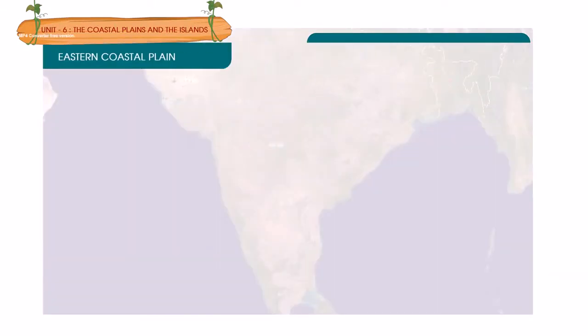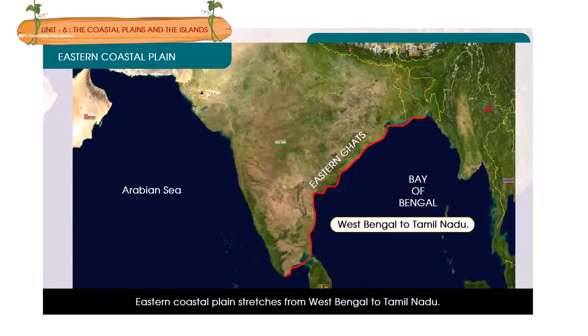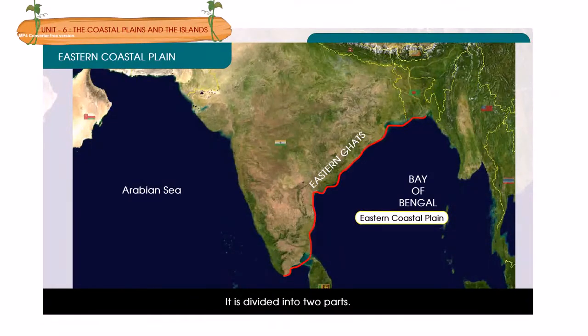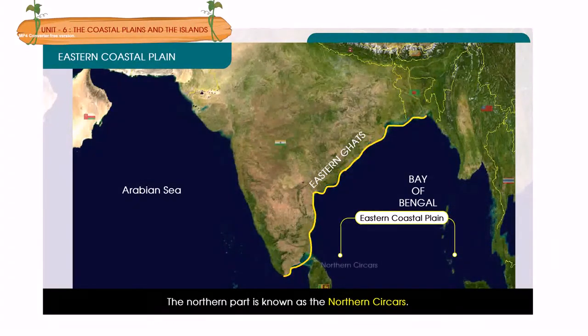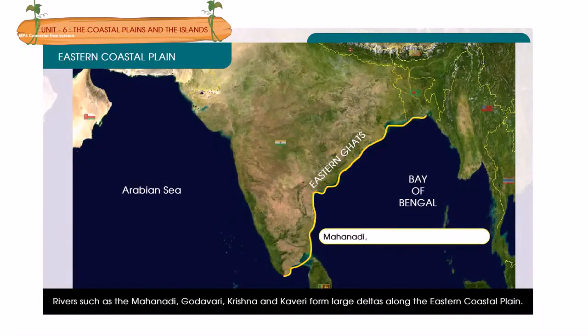Eastern Coastal Plain. Eastern Coastal Plain stretches from West Bengal to Tamil Nadu. The average width of the plain is about 120 kilometers. It is divided into two parts. The northern part is known as the Northern Sarkars. The southern part is known as the Coromandel coast. Rivers such as the Mahanadi, Godavari, Krishna, and Kaveri form large deltas along the eastern coastal plain.